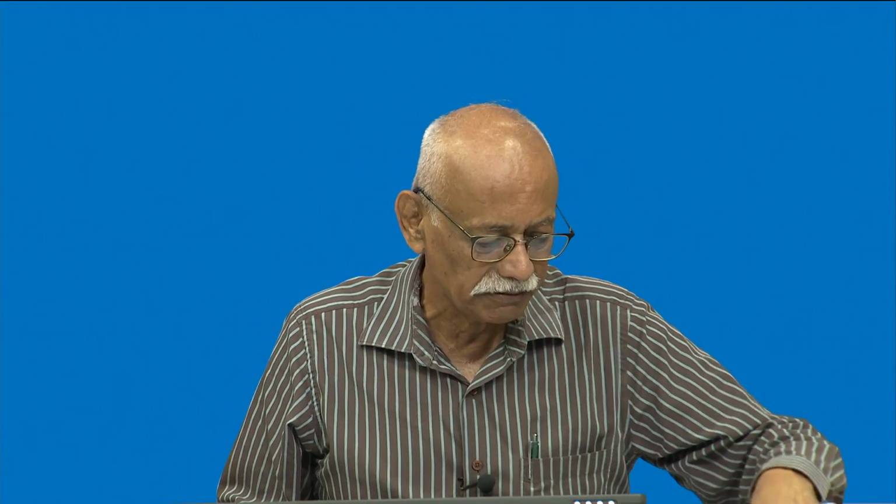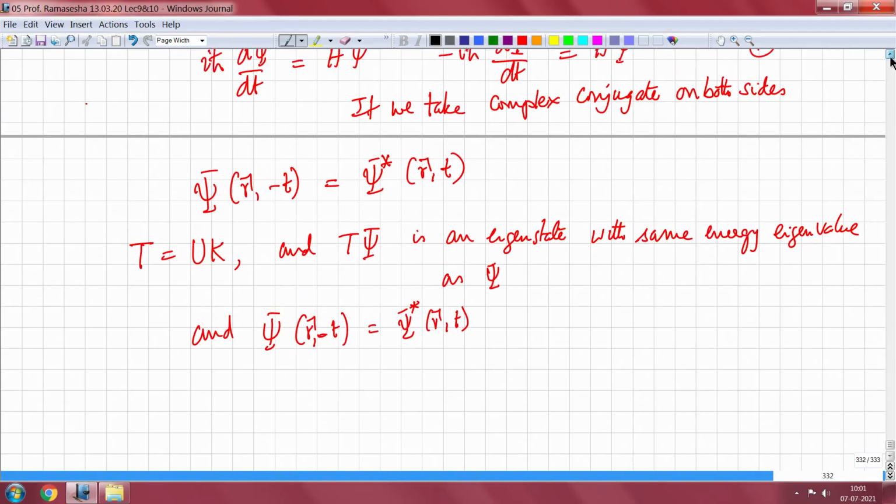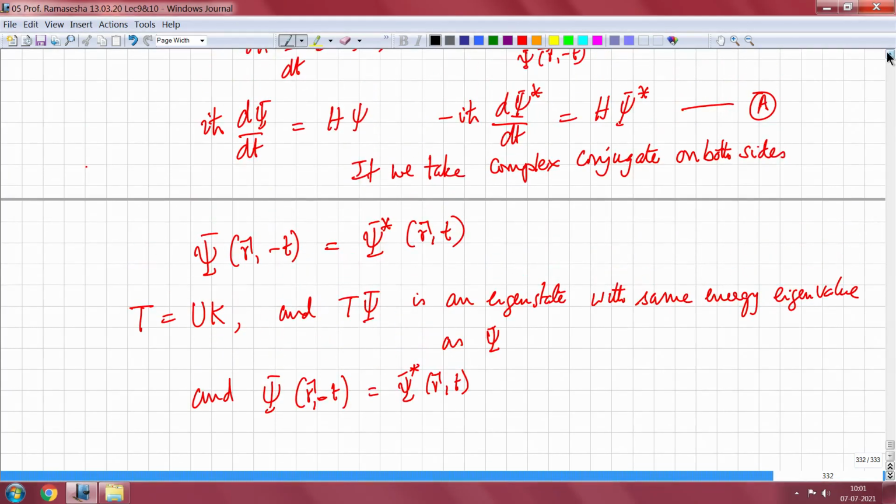Last time we were talking about time reversal invariance and what is time reversal symmetry of a system. It changes the momentum from p to minus p and lets the system evolve in time, and if it retraces its original path, then you say that the system has time reversal invariance. And we also showed that when a system has time reversal invariance, then the time reversal operator is actually an antilinear operator, which is given by u times k.